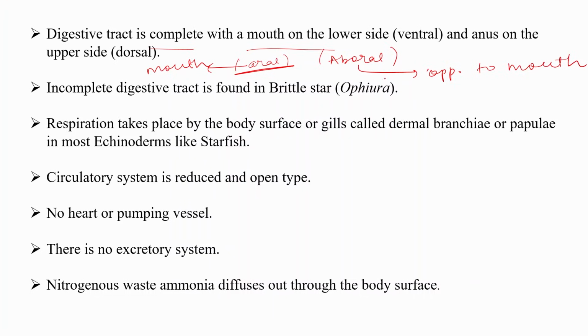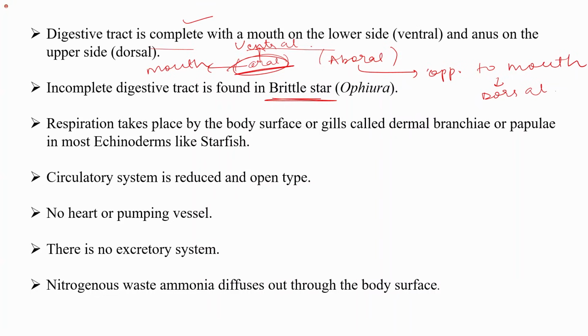So if I talk in terms of dorsal and ventral, then aboral side is the dorsal side, upper side, and oral side is the ventral side. Mouth is present ventrally, and you can say it is present on the oral side. Incomplete digestive tract, for example, is found in the brittle star. Although in most of the echinoderms the digestive tract is complete, there are certain exceptions. For example, Ophiura, which is the brittle star, the digestive tract is incomplete.